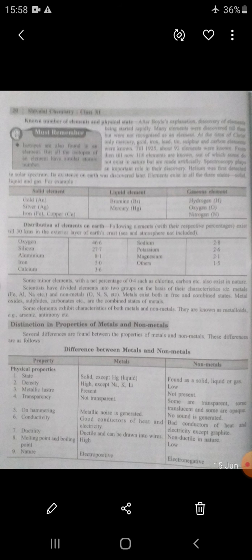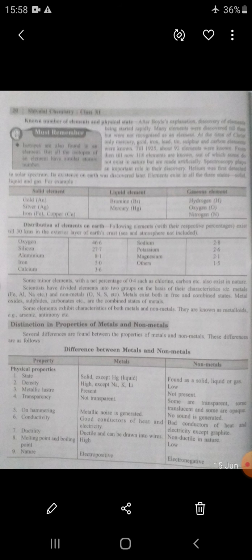Conductivity: non-metals are bad conductors of heat and electricity. Exception is that only the allotrope of carbon, graphite, does conduct electricity. Non-metals are non-conductive in nature.